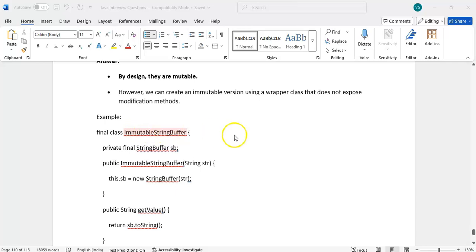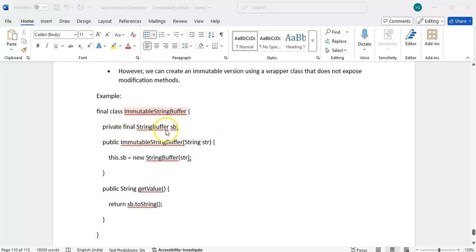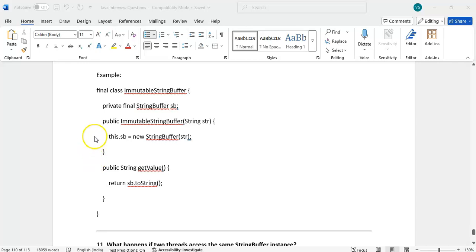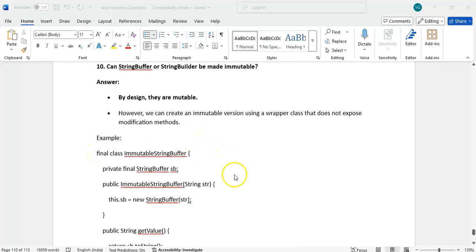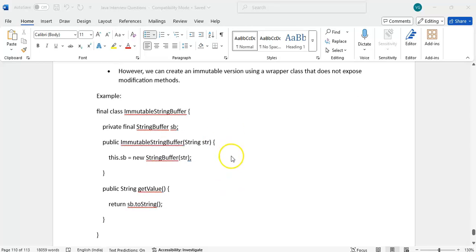That means we can create an immutable StringBuffer like this. Create a private static final StringBuffer sb. In the constructor, pass the str and create the new StringBuffer. Add that constructor, ImmutableStringBuffer. Pass the string, create the new StringBuffer, and add the string to this StringBuffer. Now, whenever we create an object of this ImmutableStringBuffer, it will create a new object every time. Right. This is how we can tweak it. Right. We can create the immutable StringBuffer.